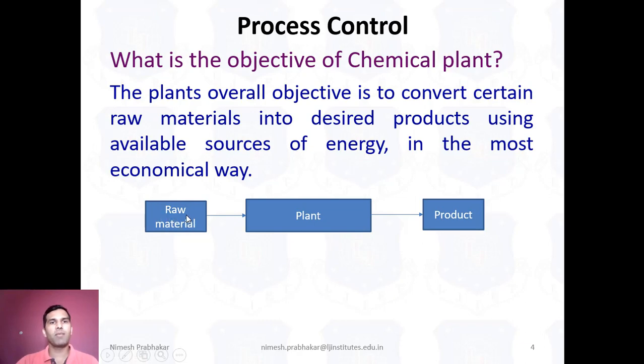In the plant, we apply different processes, like increasing and decreasing temperature, heating, cooling, and finally we get as output one water bottle. So, this is the main objective of any plant: we give raw material as input and get a product as output.